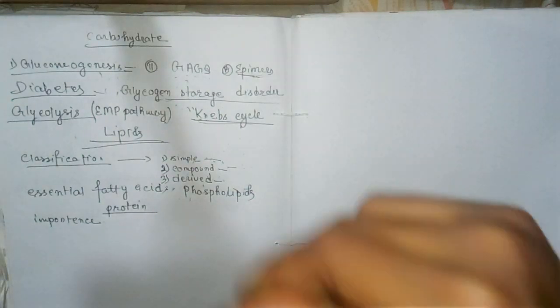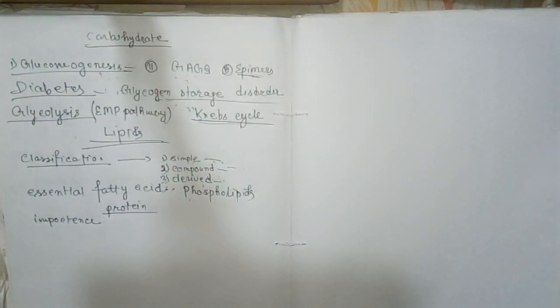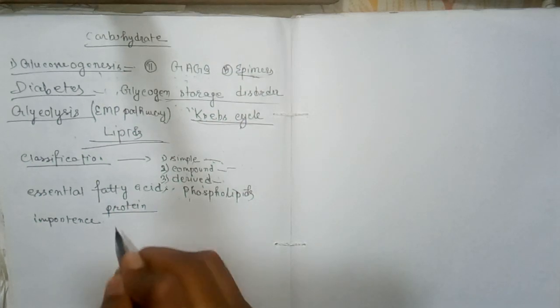So these are the main points on the importance of proteins. Now the next important topic is essential amino acid.